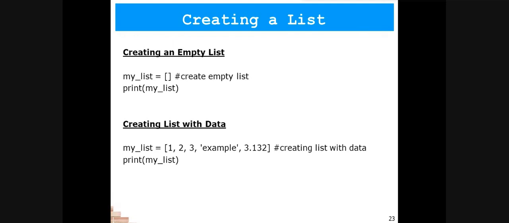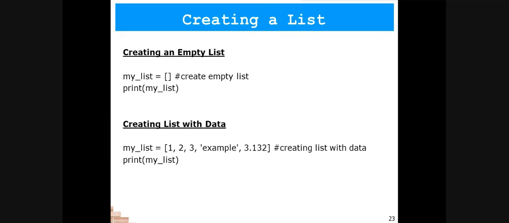Here on the screen, you can see in this example, I have given the values 1, 2, 3, and 3.132. These are mixed types of values: integer values, a string value, and a float value are included in the list. All these values are separated by commas, so these are different elements of the list. So this is how we create the list.